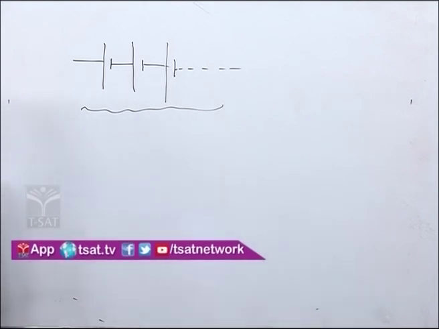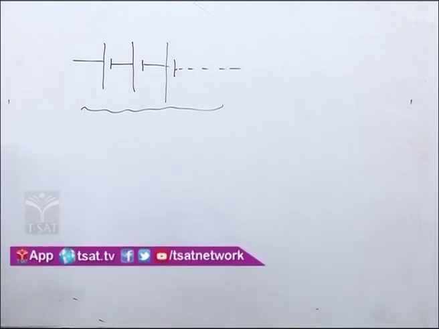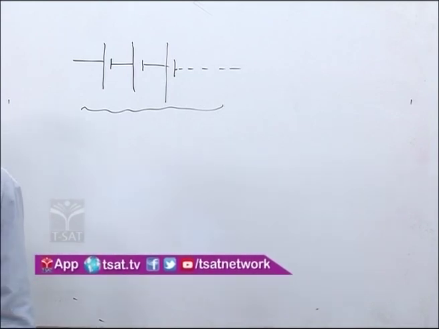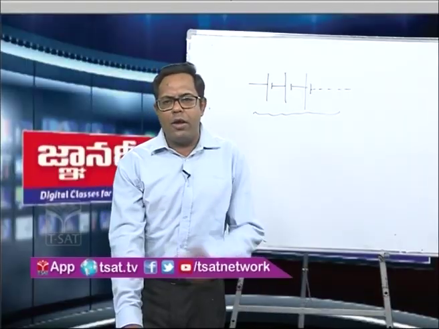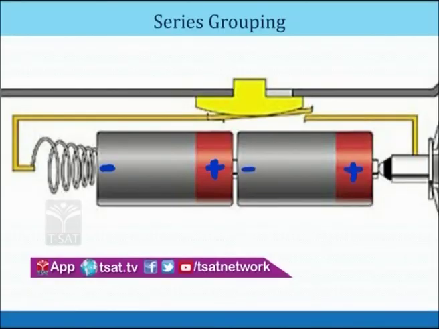Before that, I want to ask you one question, and the question is very simple. You are all familiar with the electrical torch. Now you can see very easily that we have two cells, and this is the first cell, where the negative terminal of the first cell is connected to the positive terminal of the second cell.